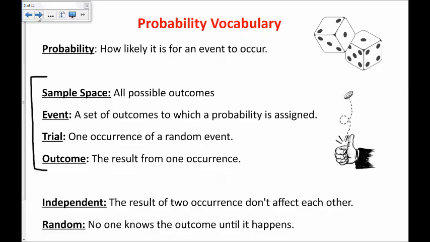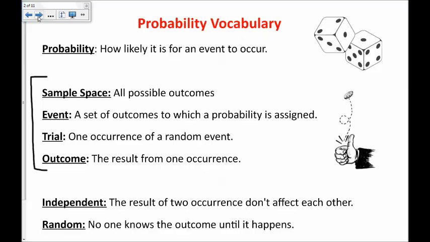Independent is also a really important word when it comes to probability. My definition for independent is the result of 2 occurrences don't affect each other. So I pick up my 2 dice and I roll them, and then pick them up and roll them again. Those 2 trials are independent of each other because what I rolled the first time does not affect what I will get the next time.